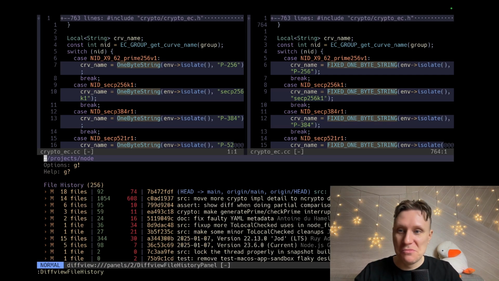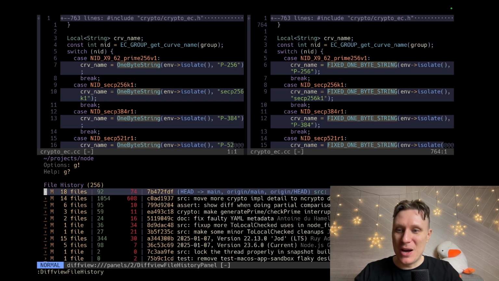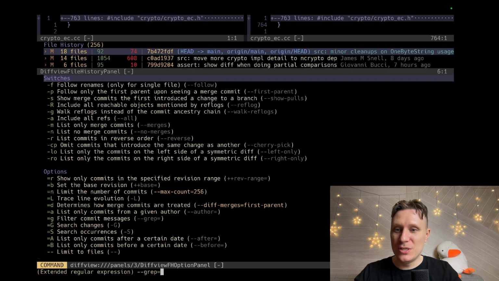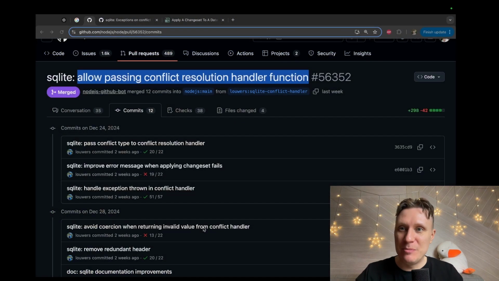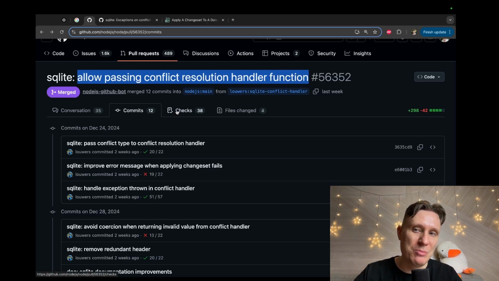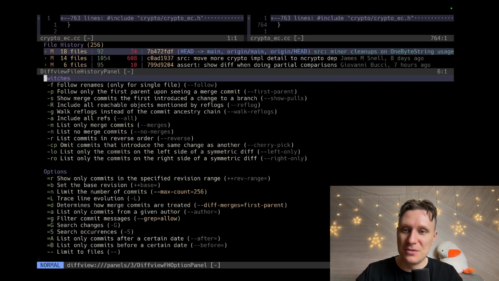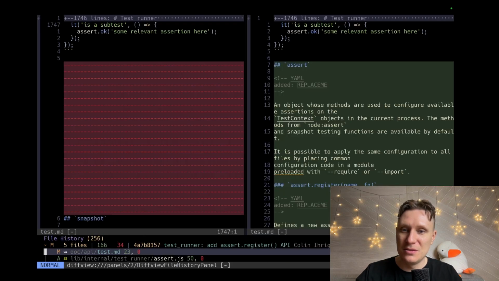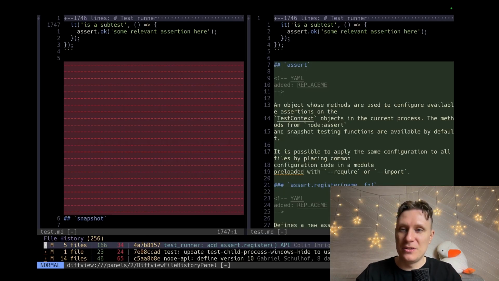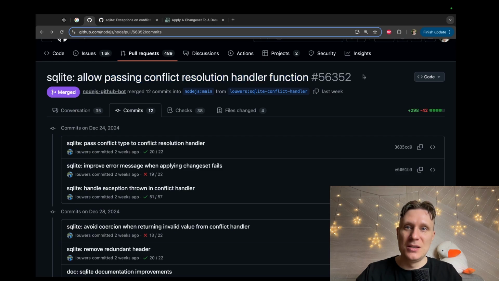Frankly, I don't know. =G doesn't work. Maybe I need to do this. Yeah, I can see it. Now I can type here my commit message. Hello. This is not a commit. This is a pull request. It will find nothing. Find nothing. Okay, let's ask ChatGPT.